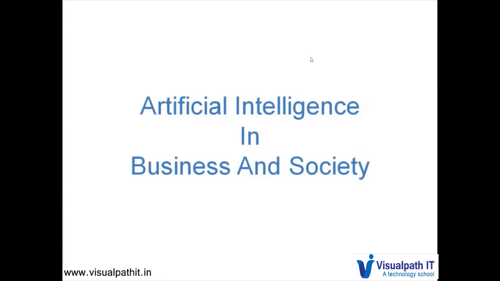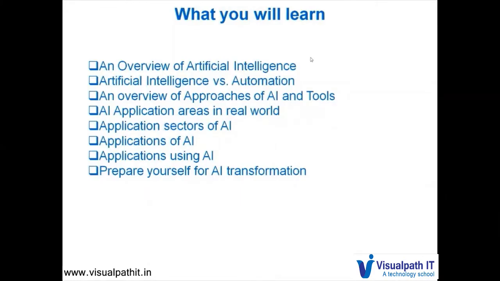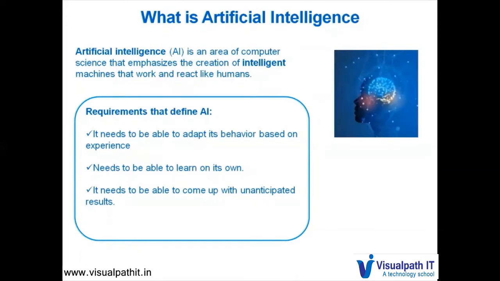Let us look at what we will be learning in this lecture. We will define AI and its requirements. We will try to differentiate between AI and automation. We will also look at some of the approaches of artificial intelligence and tools, and we will look at the application areas of AI in the real world. So let us start by defining what's an AI and its requirements.